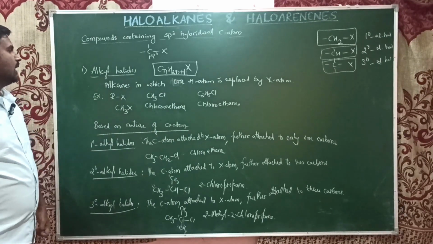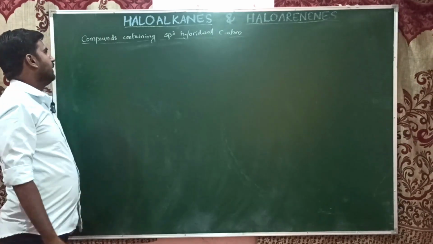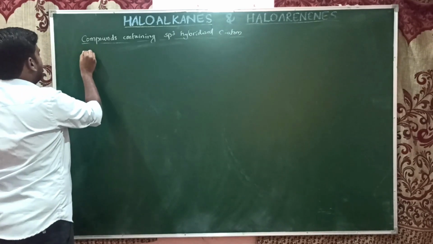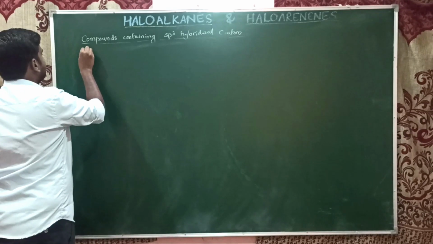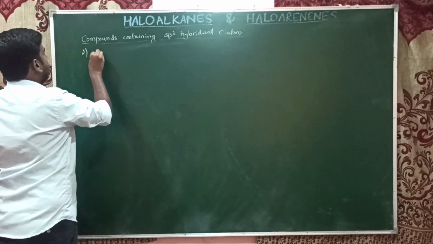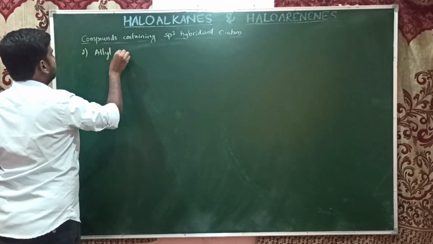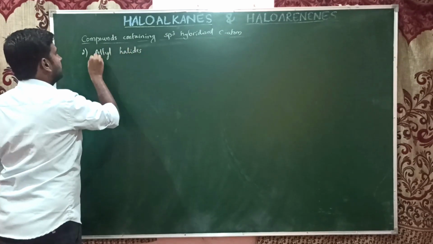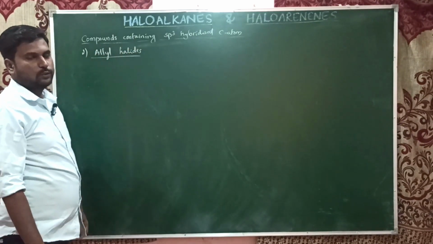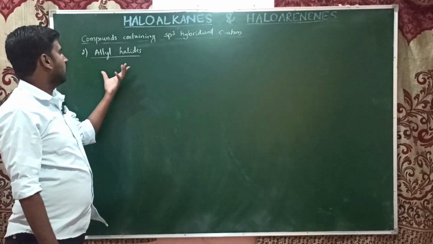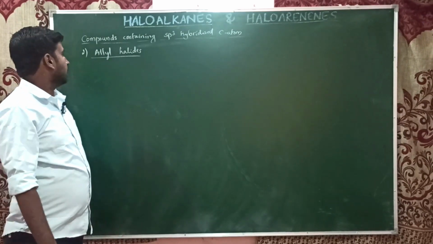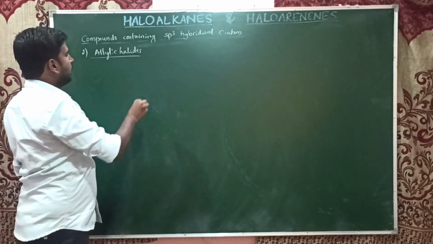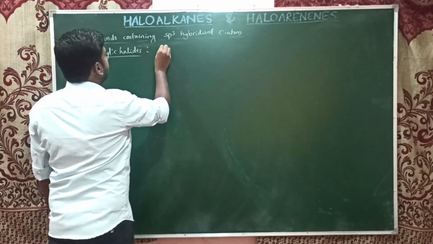Now we'll see the allylic halides. The second class in the compounds containing sp3 hybridized carbon atom is allylic halides. This is also asked in this exam for 2 marks: what are allylic halides? Give an example. Here, what are allylic halides?